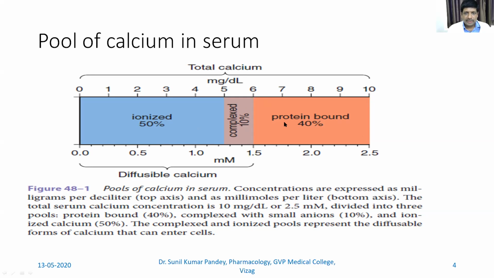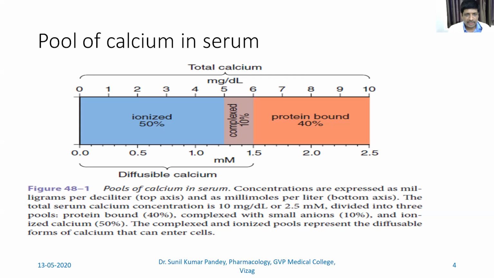Now, out of this, as I told, it is found in ionized, complex, and protein bound form. Now, 50% is ionized form and 10% is complex form. This complex form is especially with the anions. It makes complexes with anion. And then 40% is protein bound form, which is non-diffusible.